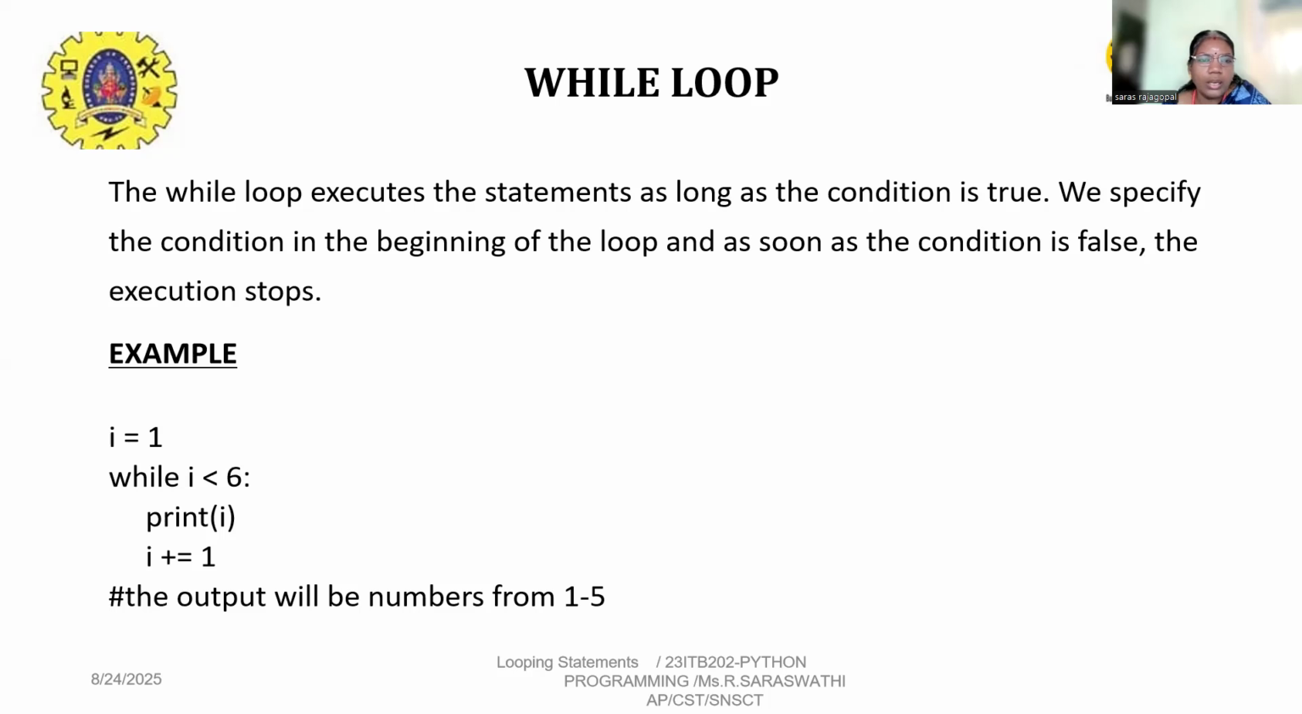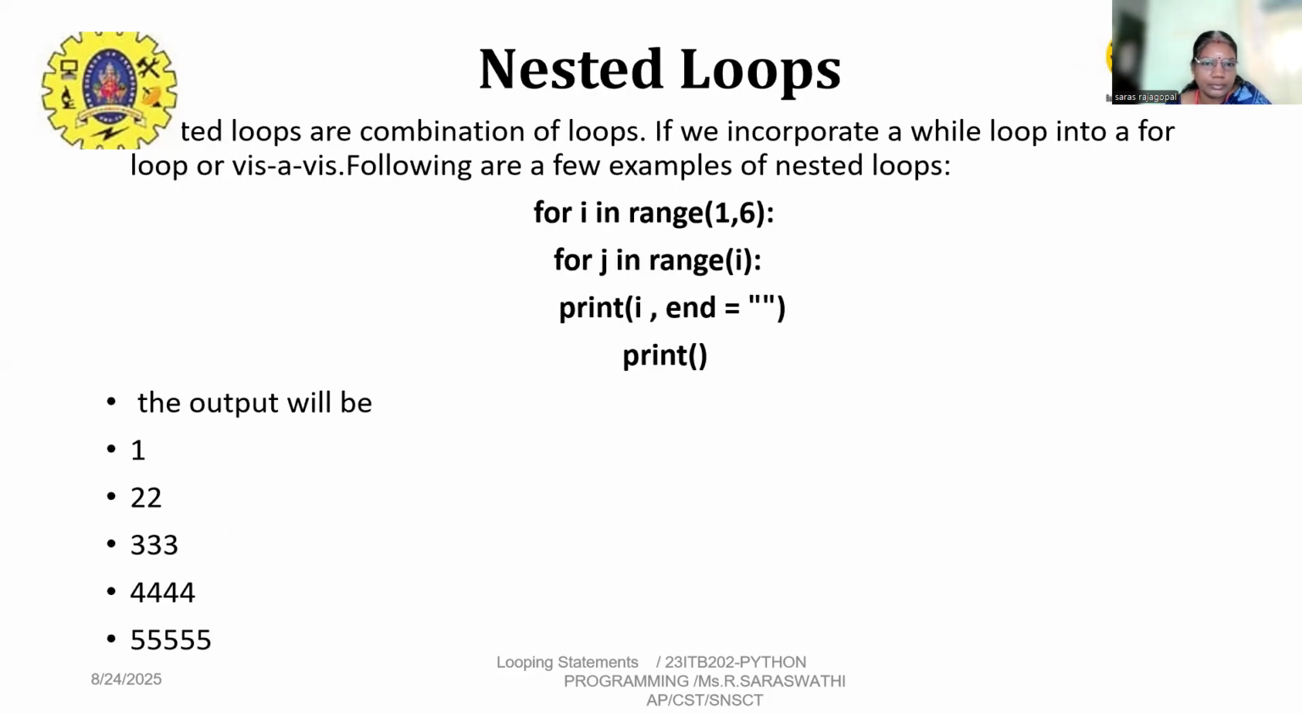While loop. The while loop executes the statement as long as the condition is true. The condition is checked at the beginning of the loop, and as soon as the condition is false, the execution stops. For example, while i is less than or equal to 6, print the value of i. Before that, i is initialized to 1, and then we increment the value of i. The output will be the numbers from 1 to 5.